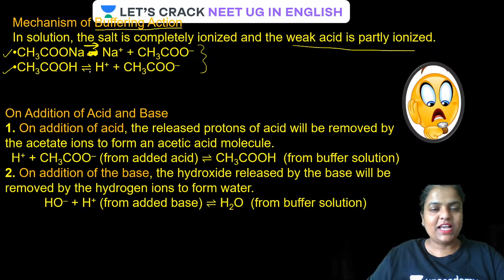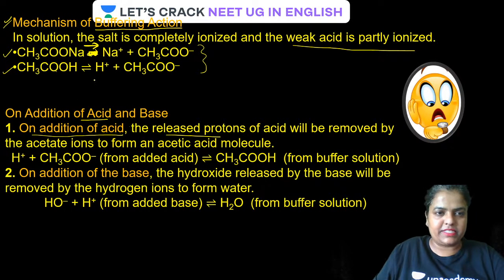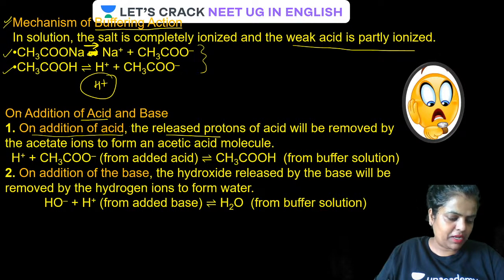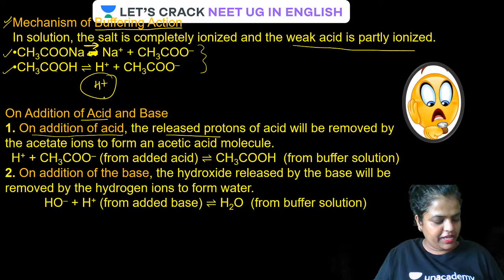We know all this. So how is that going to help maintain the pH? Let us see now. Suppose we have added a small amount of acid. What is going to happen on adding a small amount of acid? Acid is going to release the proton. Whatever acid will release, what? Proton. H plus is going to be released, isn't it?